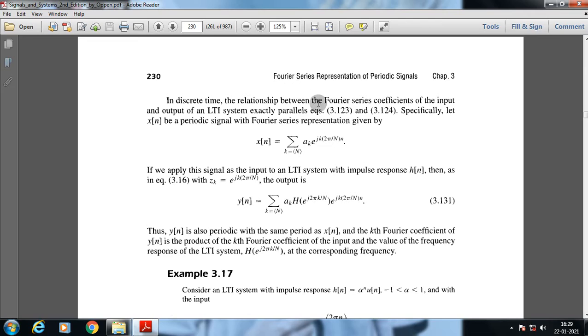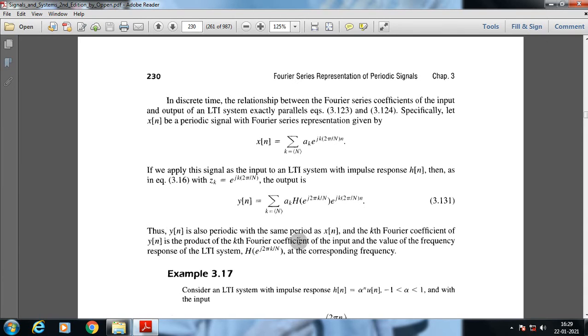In discrete time, the relationship between the Fourier series coefficients of the input and output of an LTI system exactly parallels the continuous case. Specifically, let x[n] be a periodic signal with Fourier series representation x[n] = Σ a_k e^(jk2πn/N). If we apply this signal as an input to an LTI system with impulse response h[n], then as in equation 3.16, with z^n = e^(jk2πn/N), the output is this.